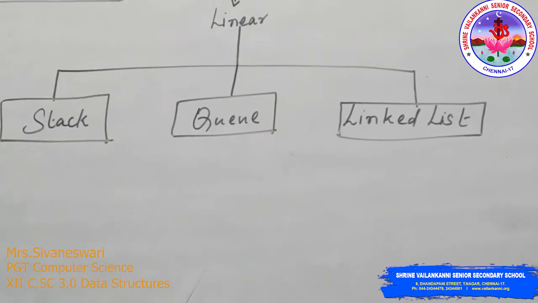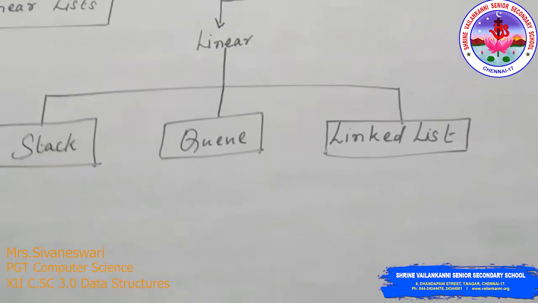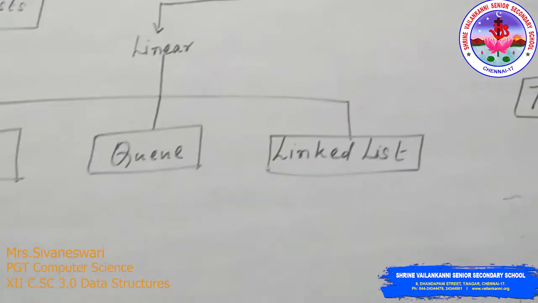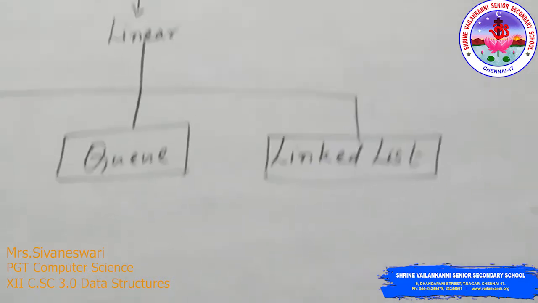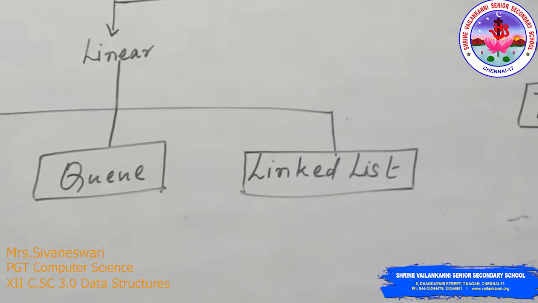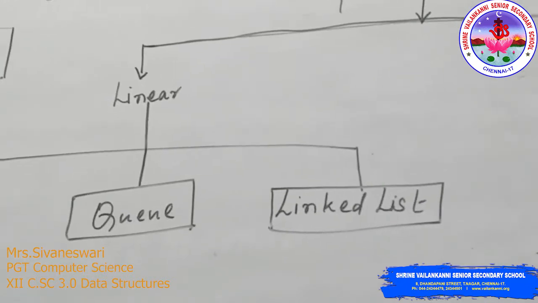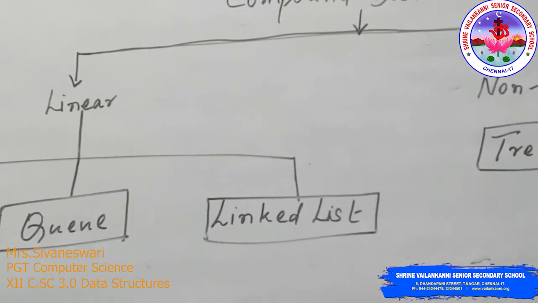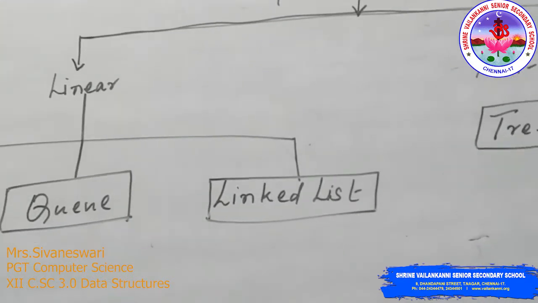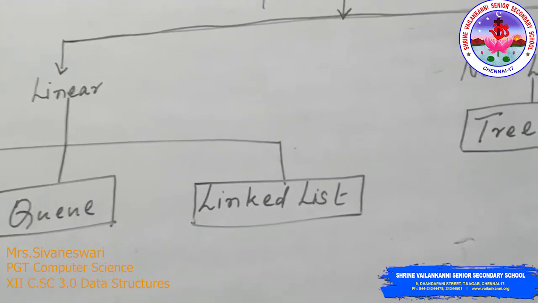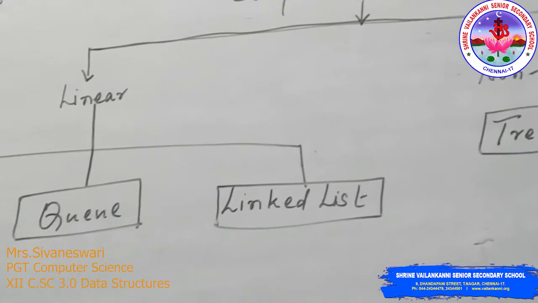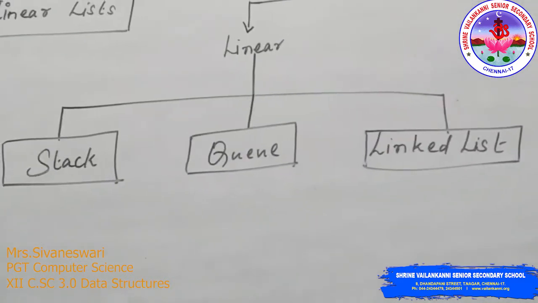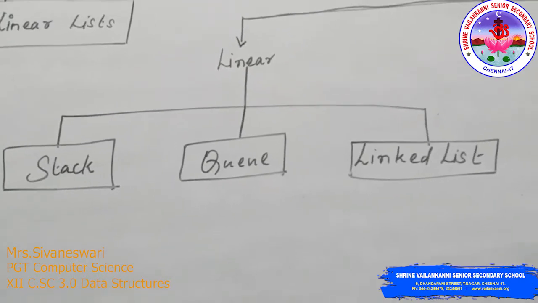The person who enters first will exit first, so it follows the first in first out pattern. And a linked list has a train boogie structure. The first set of data will have a link to the next set of data, and that next data will have the link to the next set of data. So it follows the pattern of a train boogie.